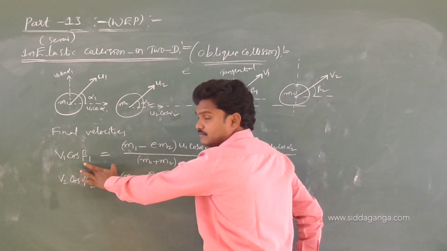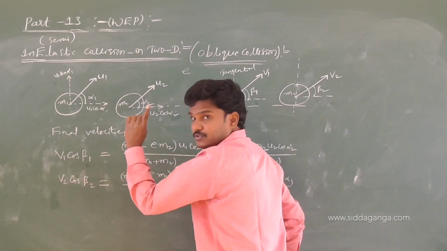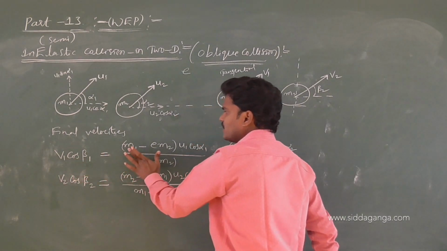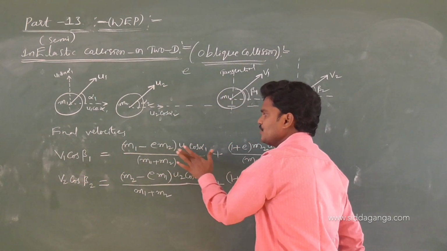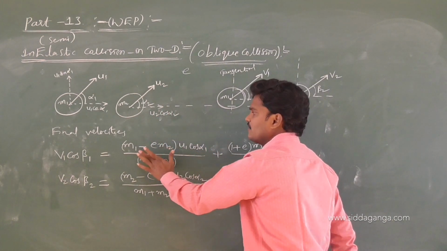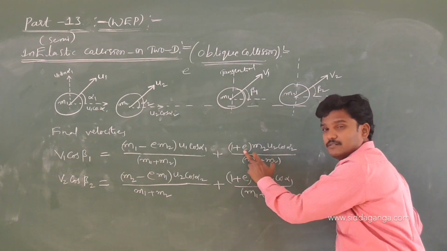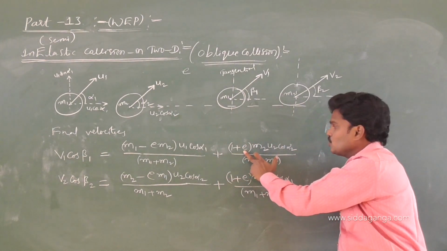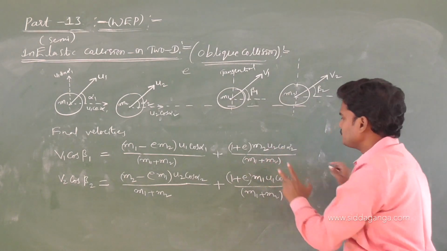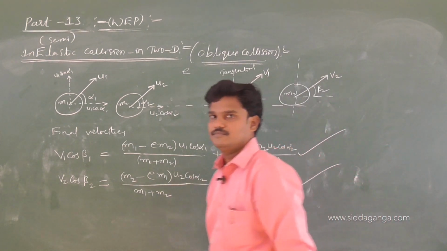V1 cos beta 1 gives V1, with cos 0 equal to 1. Then M1 minus M2 into U1 by M1 plus M2, and 1 plus E is 2, so 2 M2 U2 by M1 plus M2. So this formula is correct. Even verify this one also, that is also correct.